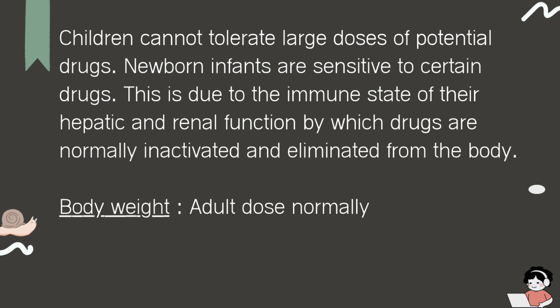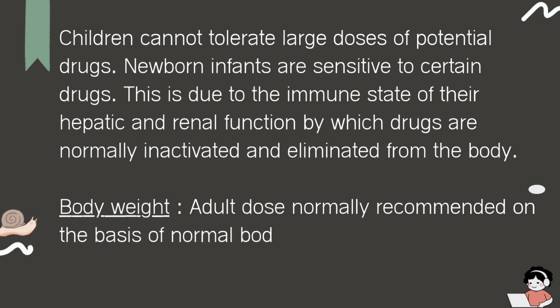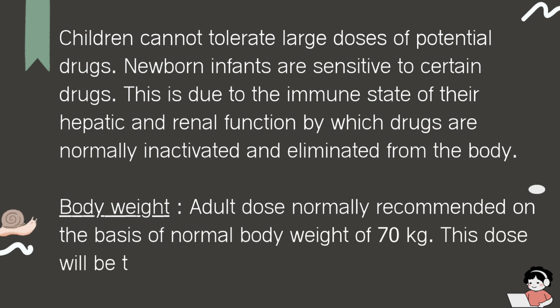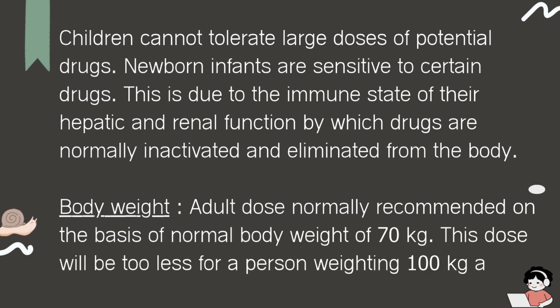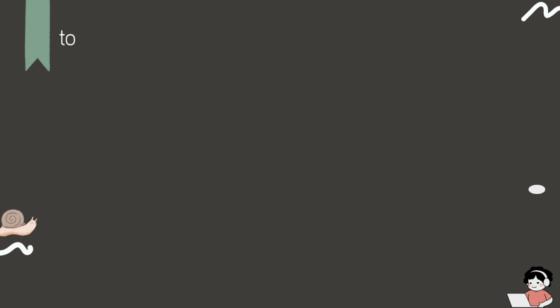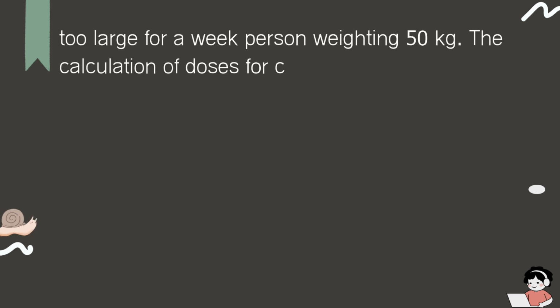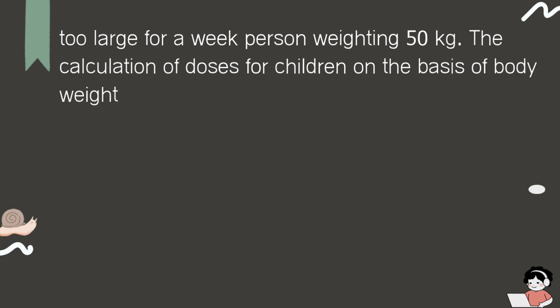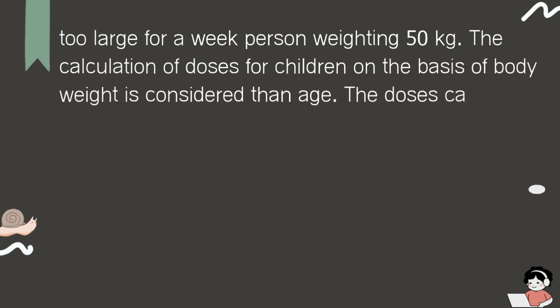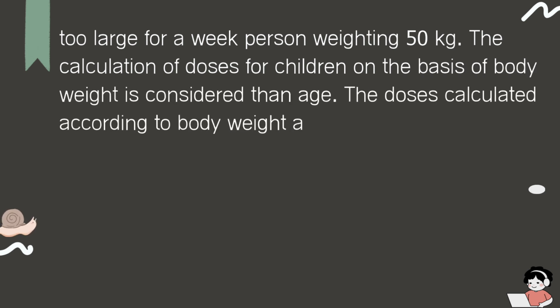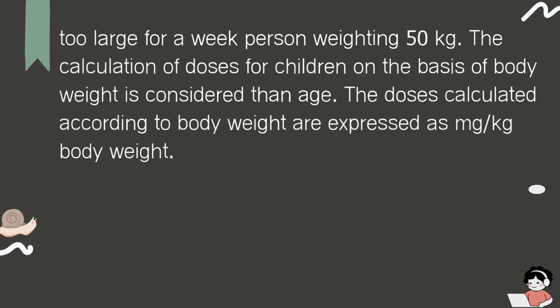Body weight. The adult dose is normally recommended on the basis of a normal body weight of 70 kg. This dose will be too little for a person weighing 100 kg and too large for a weak person weighing 50 kg. The calculation of doses for children on the basis of body weight is preferred to age. The doses calculated according to body weight are expressed as milligram per kilogram body weight.